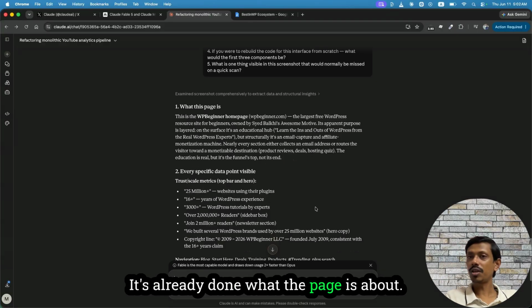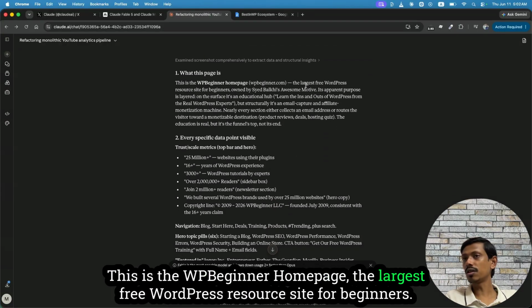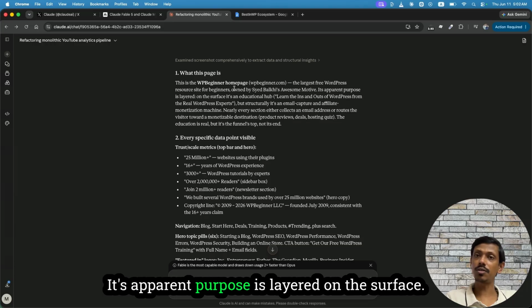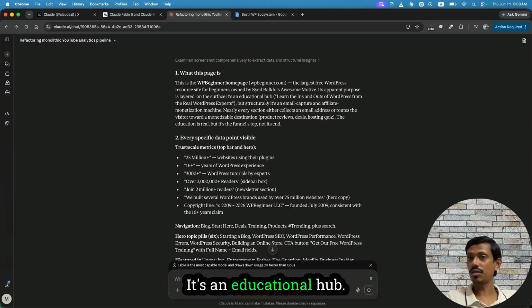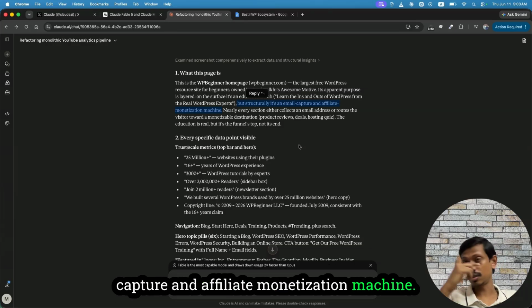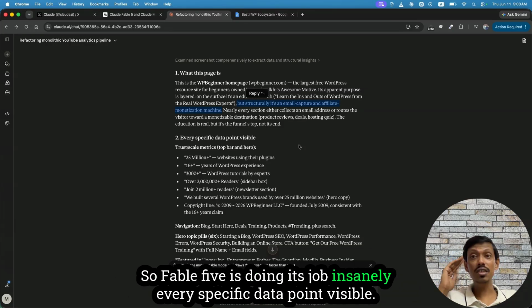It's already done. What the page is about: this is the WP Beginner homepage, the largest free WordPress resource site for beginners, owned by Awesome Motive. Its apparent purpose is layered. On the surface, it's an educational hub, learn the ins and outs of WordPress from the real world, but structurally, it's an email capture and affiliate monetization machine. So Fable 5 is doing its job insanely well.